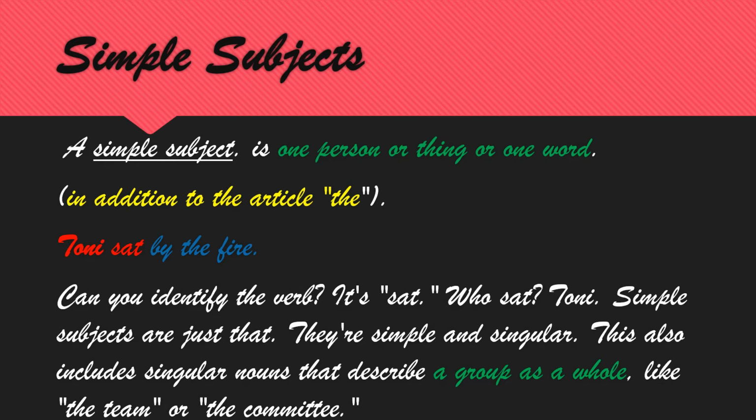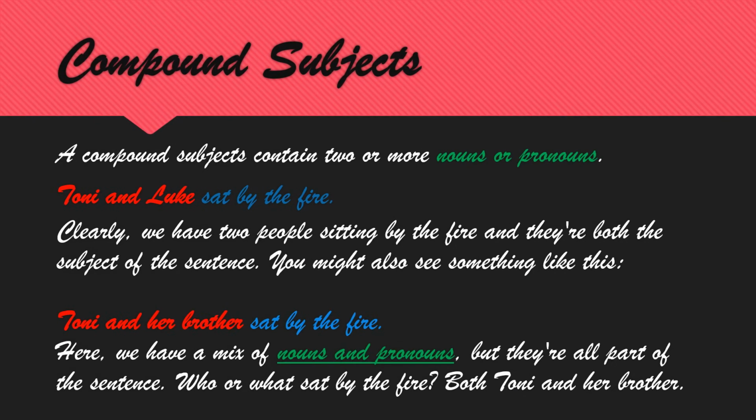The next subject is what? Compound subjects. In the word itself, compound means adding. So both together, not singular. A compound subject contains two or more nouns or pronouns. Tony and Luke sat by the fire. In the earlier sentence, only Tony sat. But here Tony and Luke both sat by the fire.